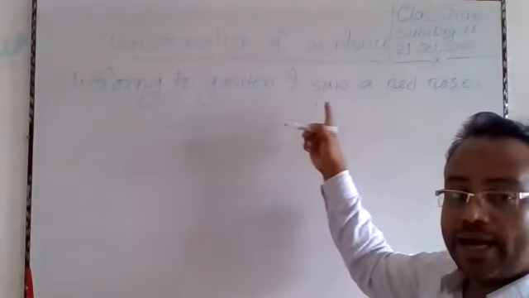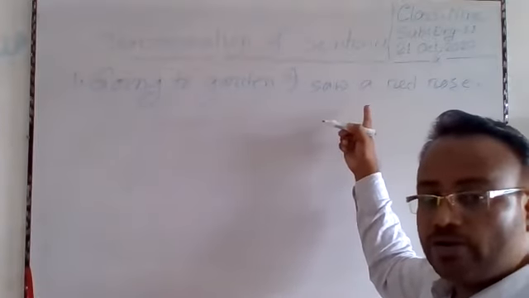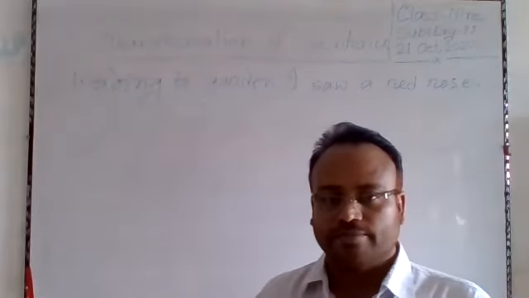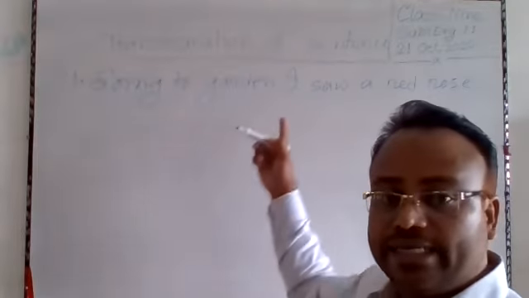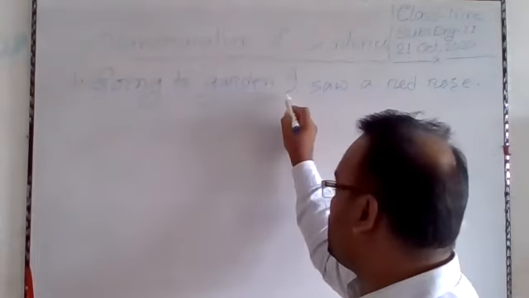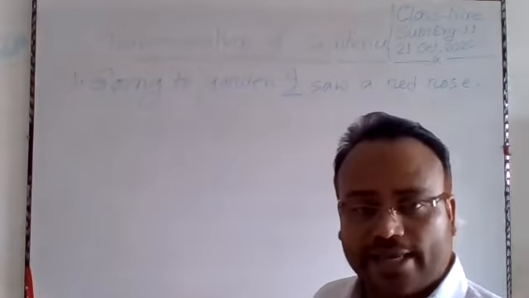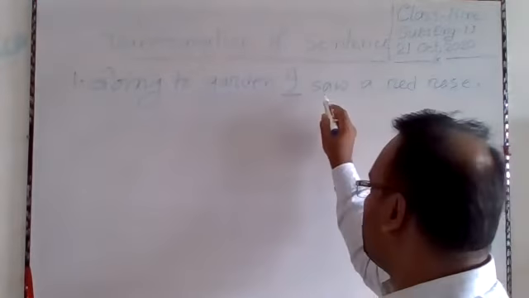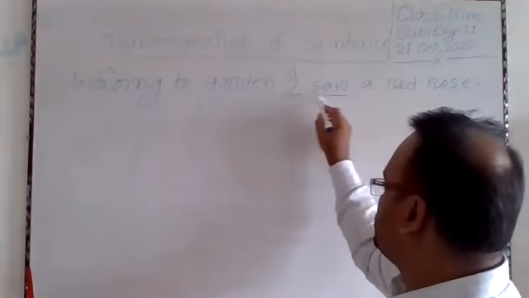Going to garden, I saw a red rose. What type of sentence is it? Obviously, it is a simple sentence because there is only one subject, that is I, and only one finite verb, saw.